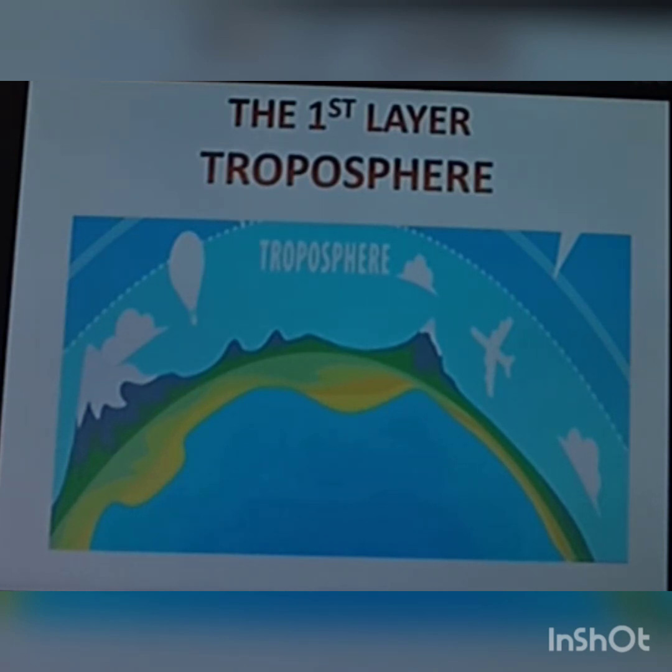Troposphere contains about 75% of all air in the atmosphere and almost all the water vapor which forms clouds and rains. Also, hot air balloons fly in the troposphere. So, let's move on to the second layer.